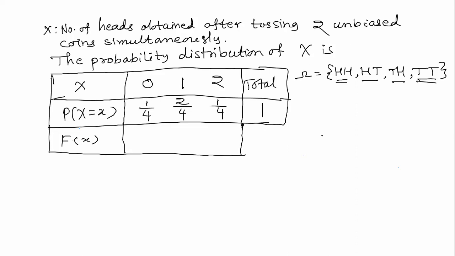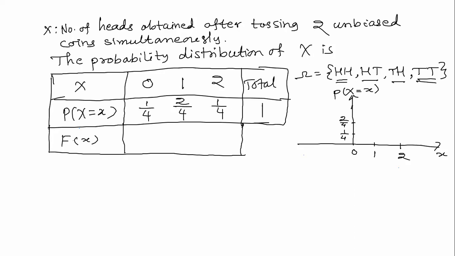Actually here I will draw the graph of the probability mass function. See, here is 0, then 1 and 2. So x versus corresponding probabilities. You will understand this in a better and better way. So this is 1 by 4, 2 by 4, 2 by 4, 1 by 4, like that.